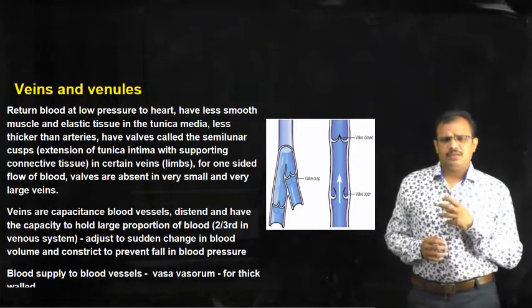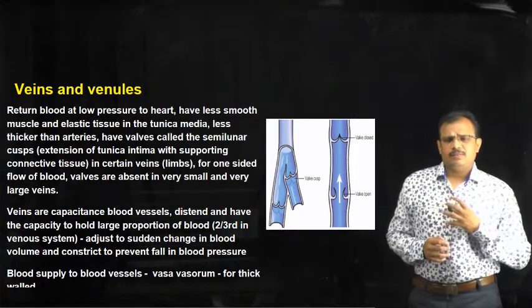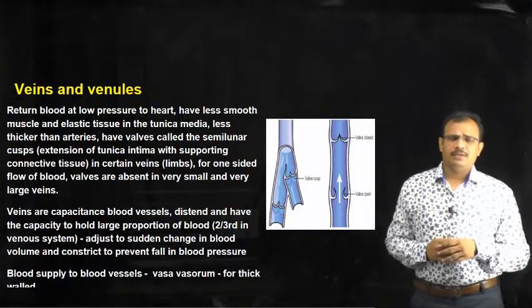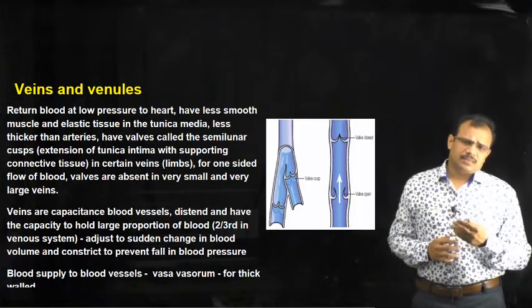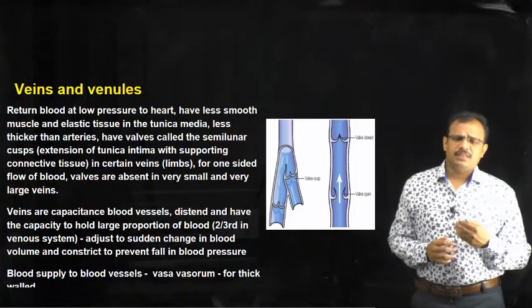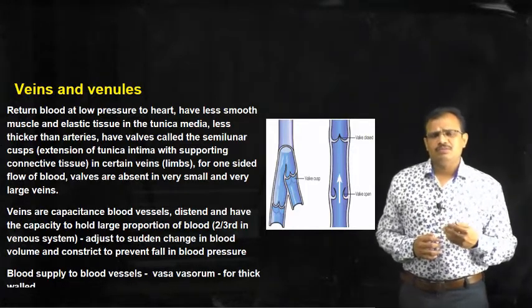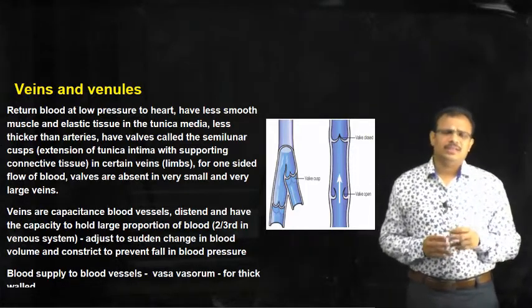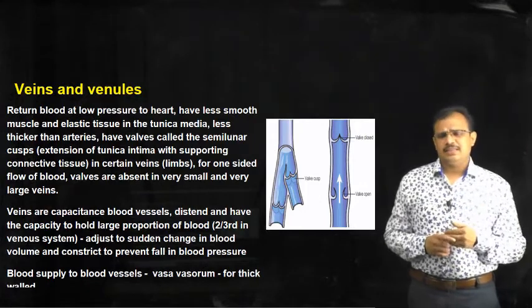The pressure of the blood that is coming from the heart will be high, whereas the pressure present in the veins and venules will be low. We will see about the blood pressure in the next classes.